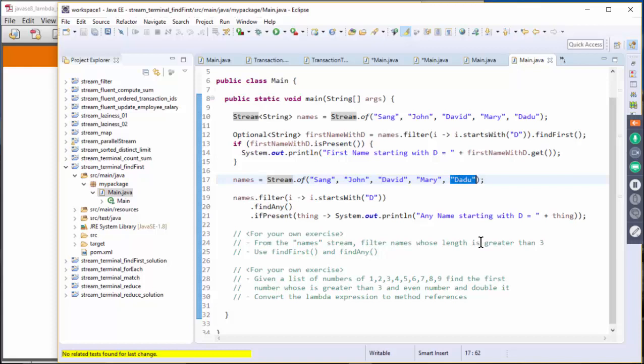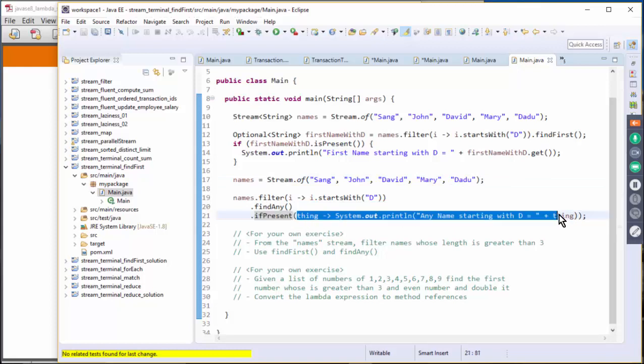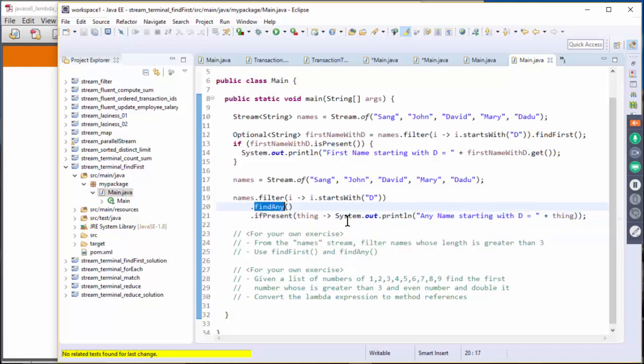And here we are using if present right away after find any, and then we print it out. This is another lambda expression. If present takes a lambda expression which gets the result and prints things out. For your own exercise, from the names stream, filter the names whose length is greater than 3, and then use find first and find any.